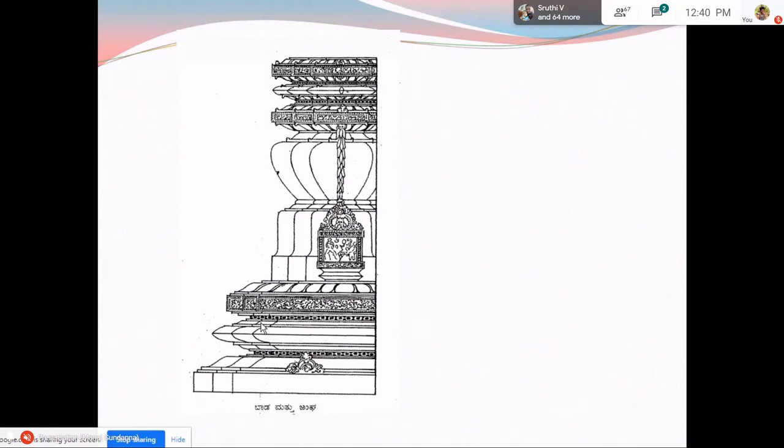But the major difference which we delineate in a Nagara Adhisthana is the presence of these two moldings, which are called Khura and Kumbha. This molding itself has the form of a pot. That is why it gets the name Kumbha, and this is Khura.